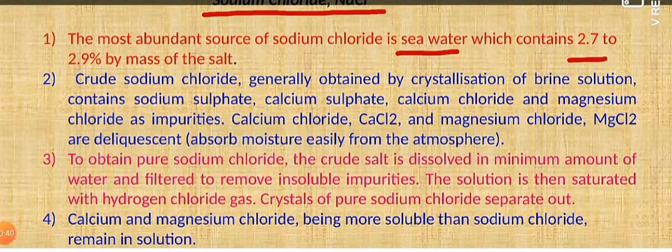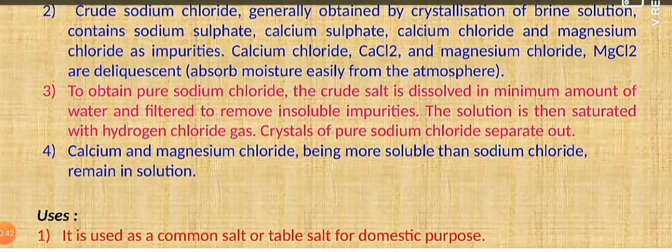Now how can you obtain a purified form of sodium chloride? We take crude salt and dissolve it in a minimum amount of water. Then we filter it to remove all the insoluble impurities. We then have a saturated solution of sodium chloride. After removing the insoluble impurities, it is crystallized out with the help of HCl.